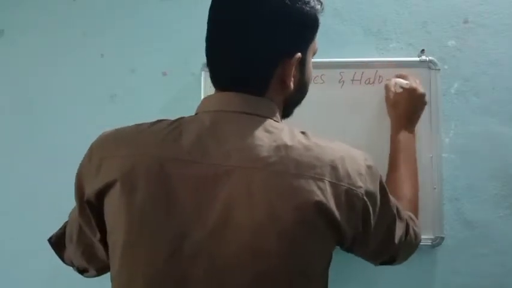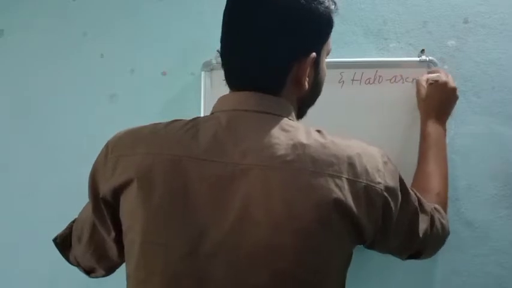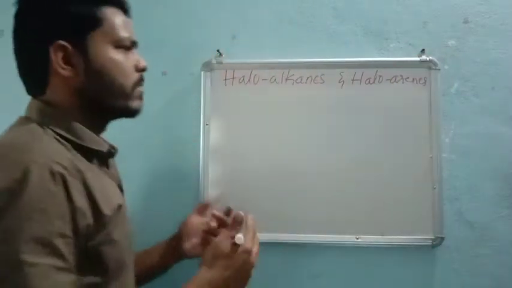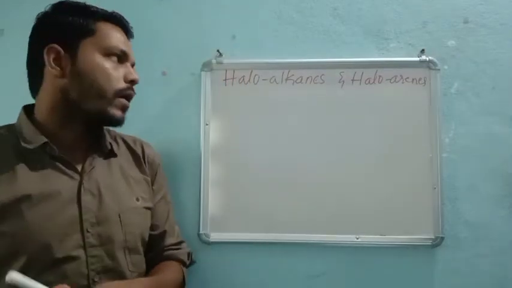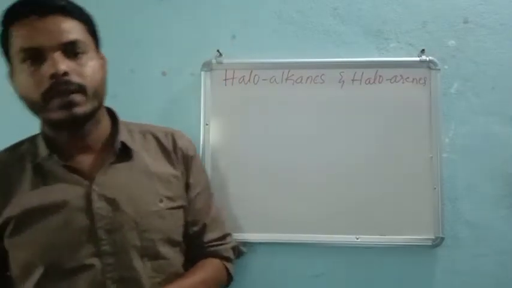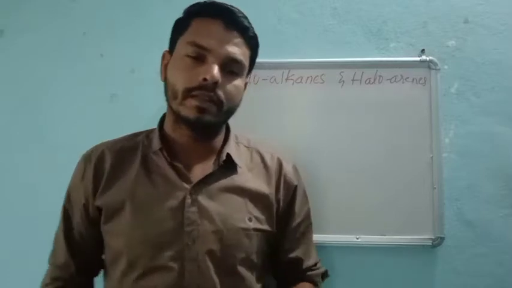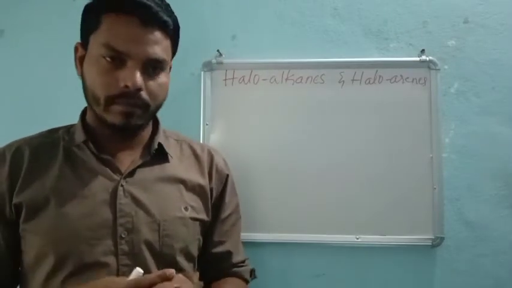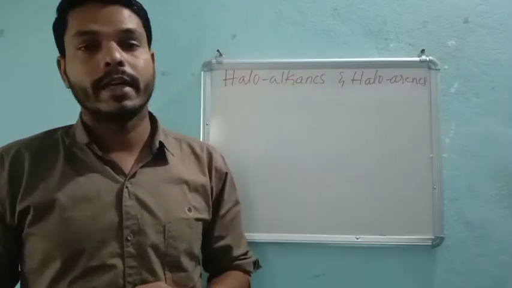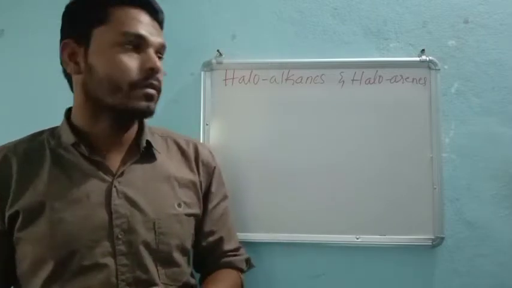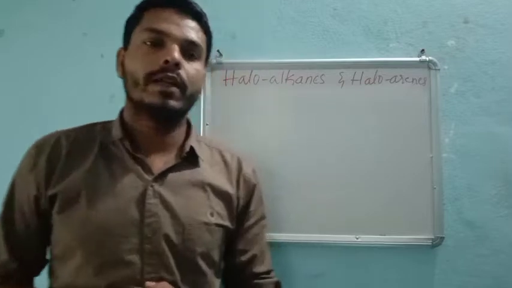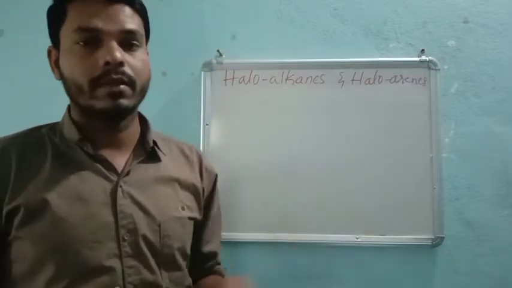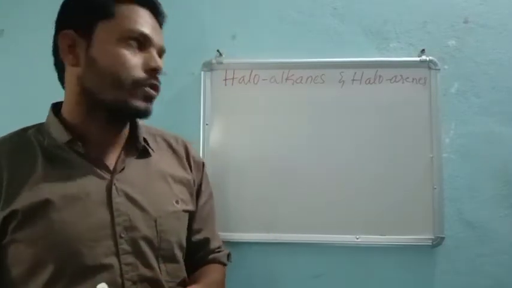So a mixture of two chapters, one can say. Haloalkane and haloarene, alcohol, phenol, ether, aldehyde, ketone and carboxylic acid, amines, biomolecules. Likewise, we have nearly 5 to 6 chapters in this unit of organic chemistry.